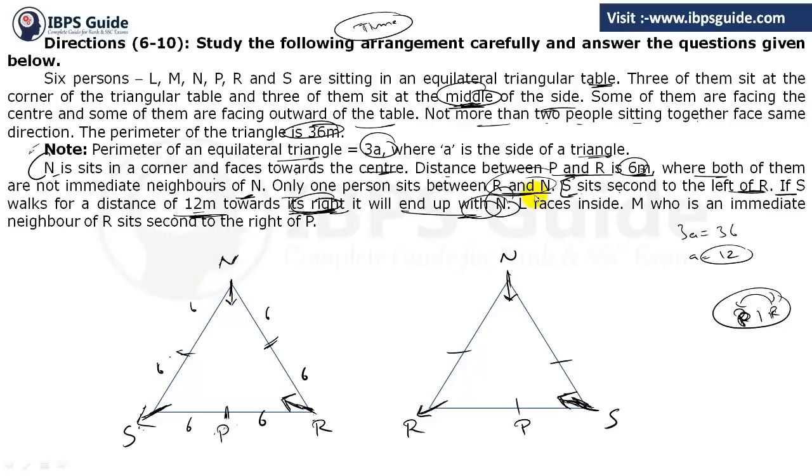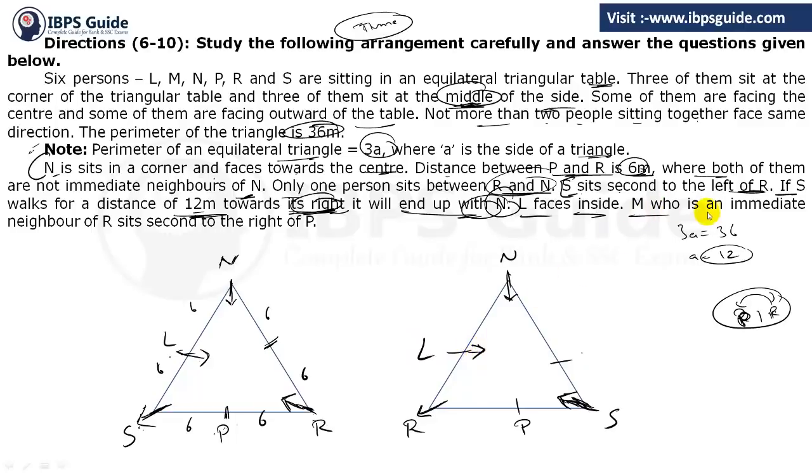Go to this. Now L faces inside. So L faces inside. See, you can't put L here because these both are inside. So you can't put L here. L can be here. Okay, so the only possibility we have left is that L must be here, facing inside. Why can't it be here? Because 3 persons will become the same face, which is not possible. Now in this case also L can't be here, so L must be here facing inside.